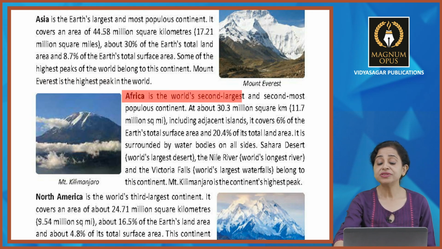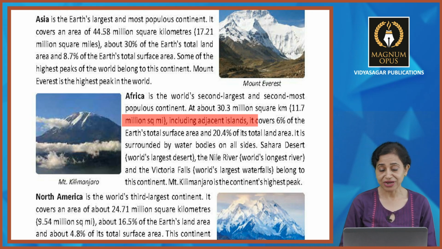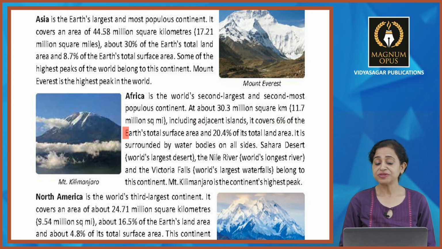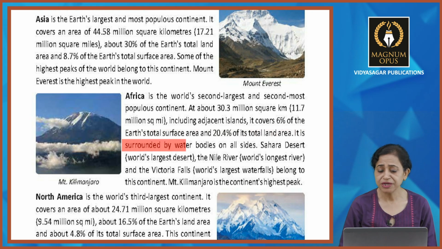It is the world's second largest and second most populous continent. At about 30.3 million square kilometer, 11.7 million square miles, including adjacent islands, it covers 6% of the Earth's total surface area and 20.4% of its total land area. It is surrounded by water bodies on all sides. पूरा water bodies से भरा हुआ है.